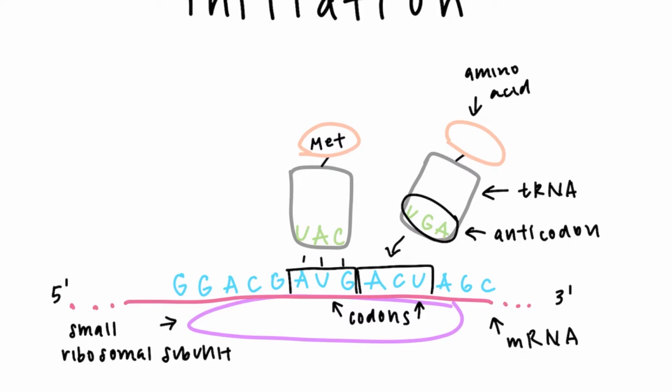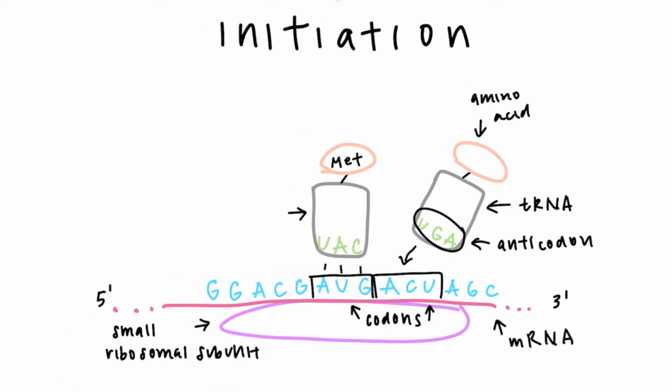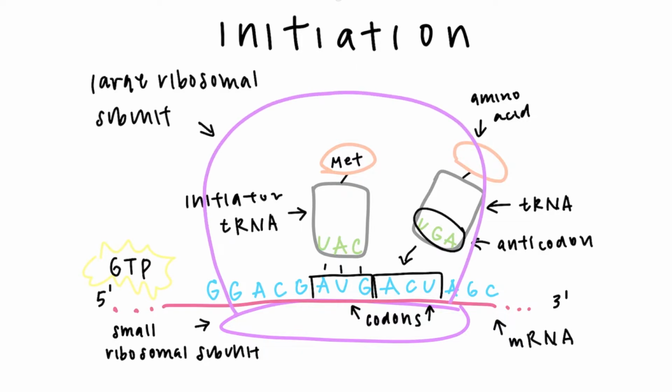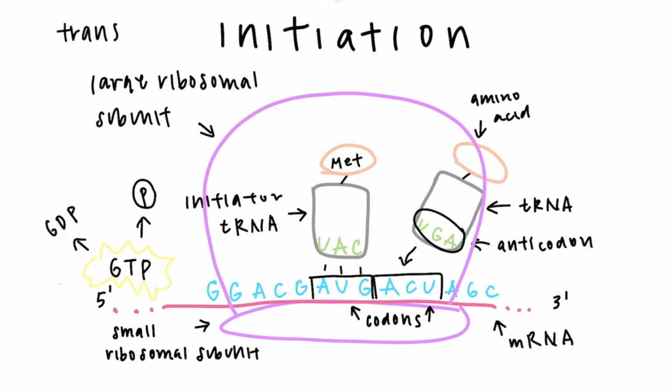So going back to this diagram, the tRNA molecule here is called the initiator tRNA, which binds to the P site of the mRNA strand, carrying the amino acid methionine coded by the start codon AUG. This is where the translation of the mRNA will start. Then the large ribosomal subunit is joined by the hydrolysis of GTP. This whole complex is known as the translation initiation complex.